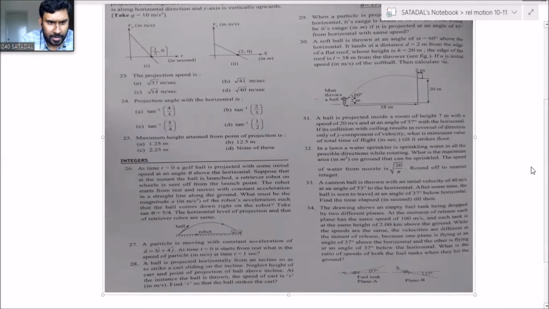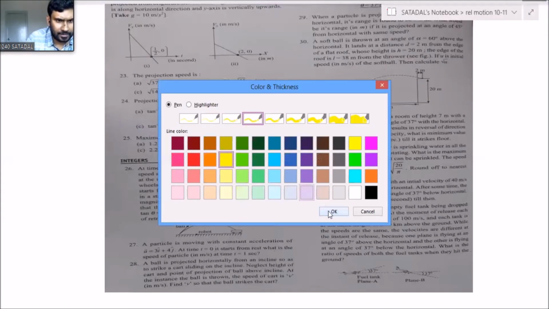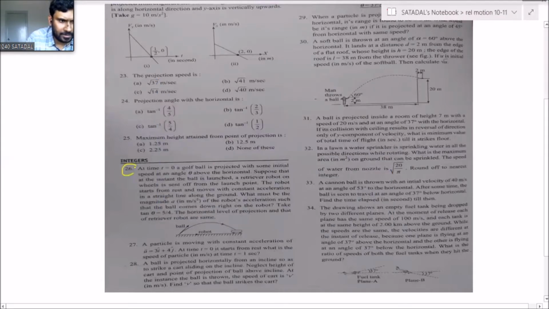Okay. So first start with question number 26. Start with this one. Font size is okay, now you can read it. Chandra, tell me. Sir, is this in HC Verma? No, no. This is not HC Verma. Okay, sir.